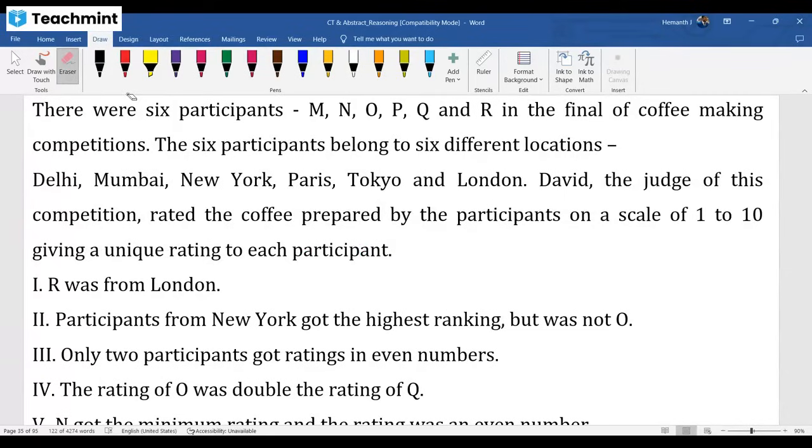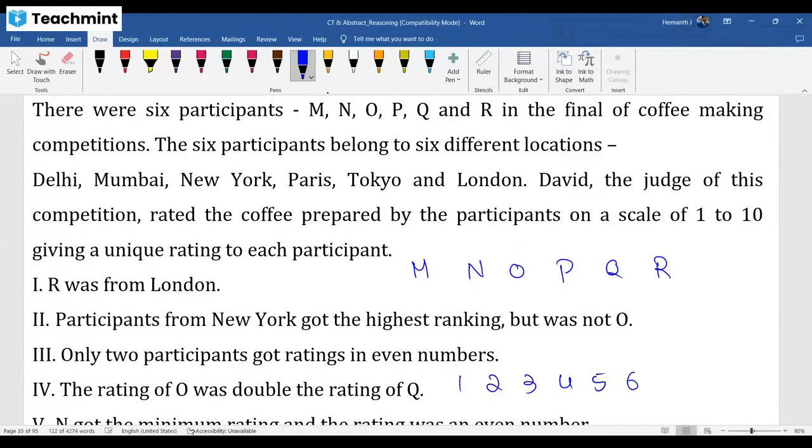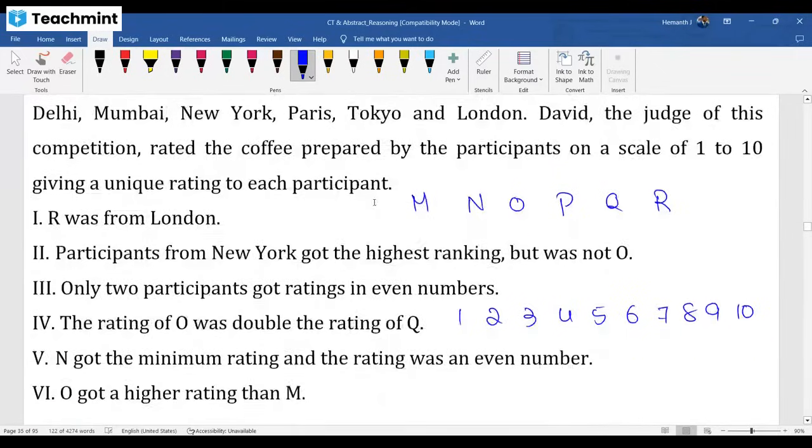David is the judge for that competition. Now they're given ratings from 1 to 10. Very important here: among 1 to 10, only 6 ratings are going to be used. Which 6 ratings is what you are going to decide. You have 6 people and 6 different locations.